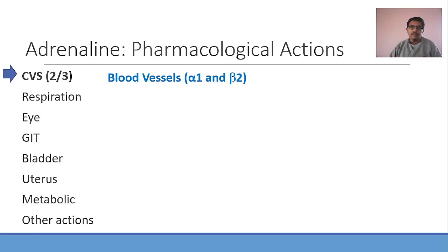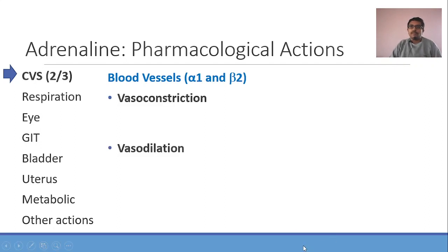So as far as a fight or flight situation is concerned, which are the less essential organs? Skin, correct? We need not look very pretty or beautiful in a fight or flight situation. GIT, renal, kidneys. All these are less essential as far as a fight or flight situation is concerned. So what adrenaline does is take blood from all these relatively unnecessary places and divert it to the necessary places. How does it do that? It does that by vasoconstricting in these locations and vasodilating in those locations. So adrenaline causes both vasoconstriction and vasodilatation.